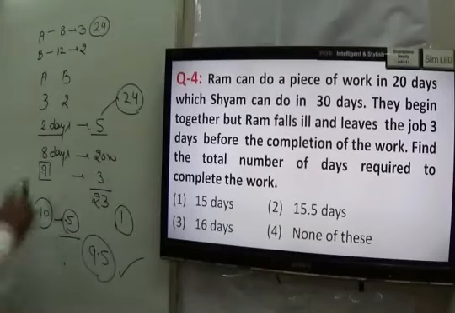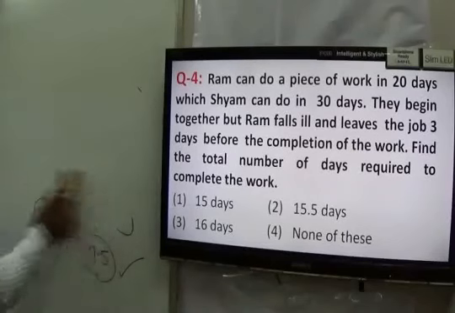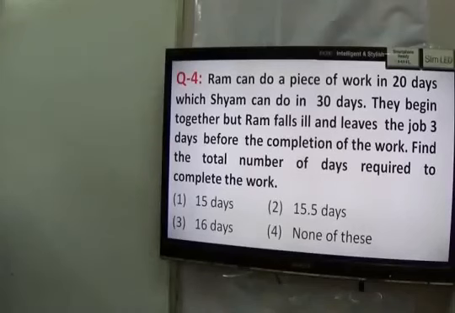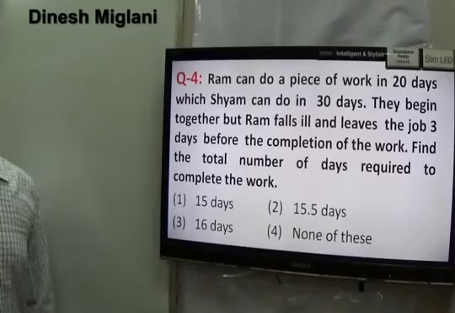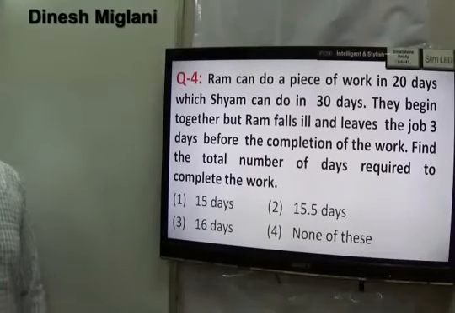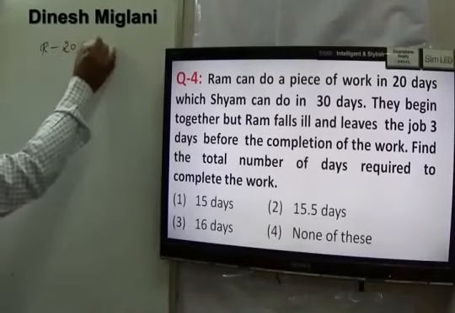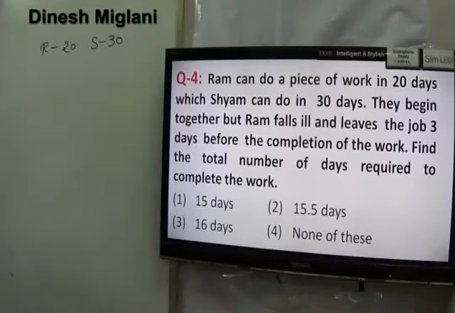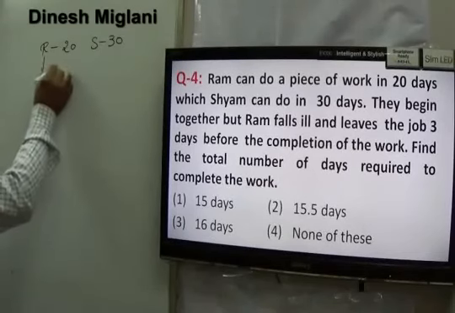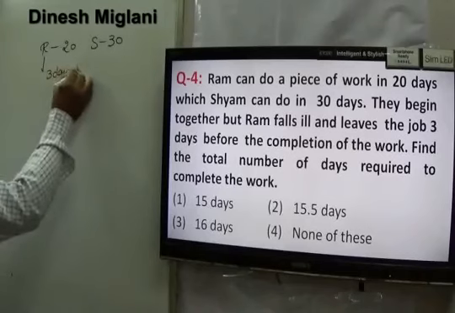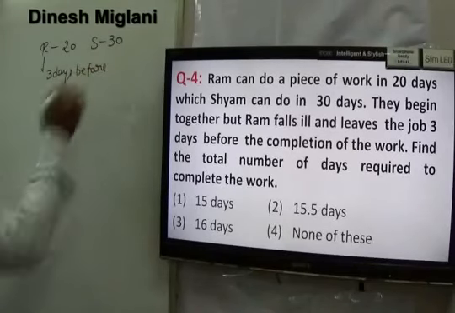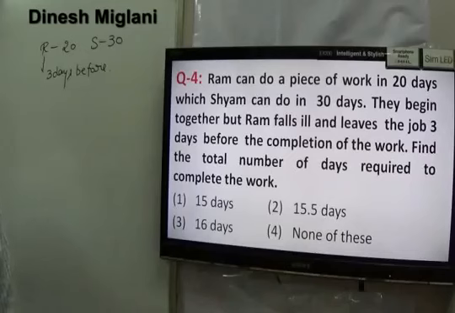Then you have statement number 4. Read the question carefully. It is given that Ram can do a piece of work in 20 days which Sham can do in 30 days, right? They begin together but Ram falls ill. So we can say Ram can do the work in 20 days, Sham can do the work in 30 days. They begin together but Ram falls ill, leaves the job 3 days before the completion of work. Ram left 3 days before the completion of work, right? We have to find out the total number of days required to complete the work.